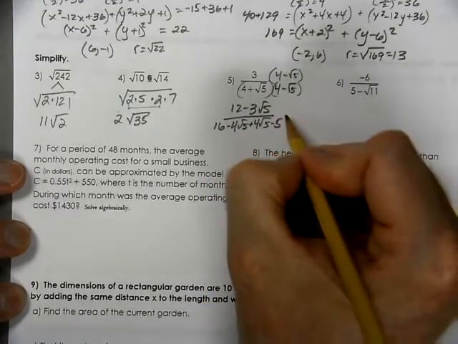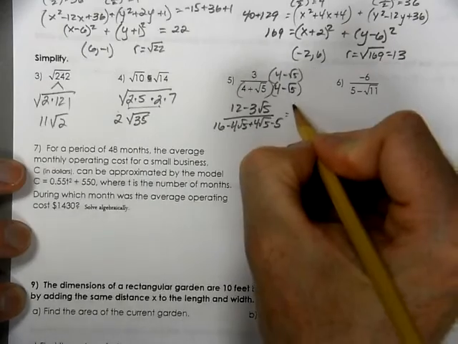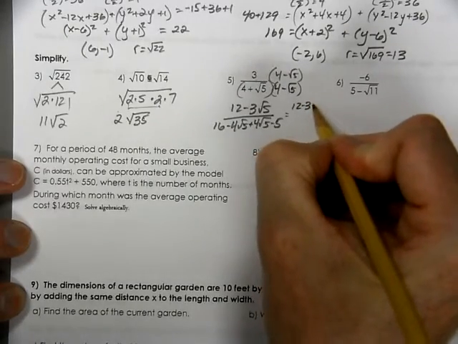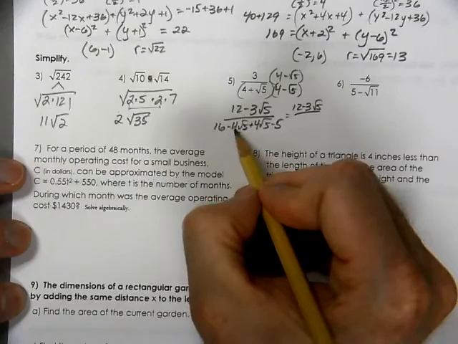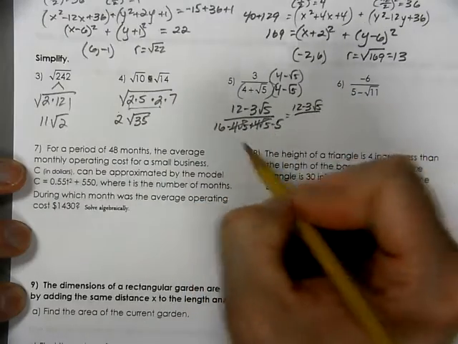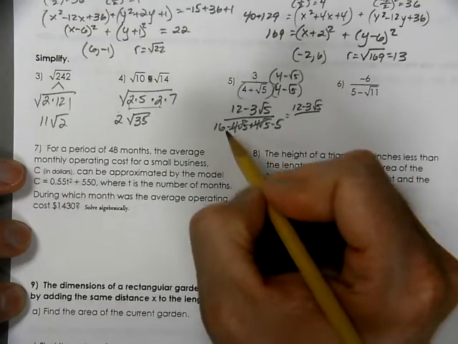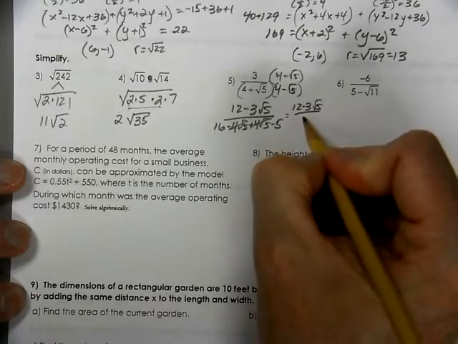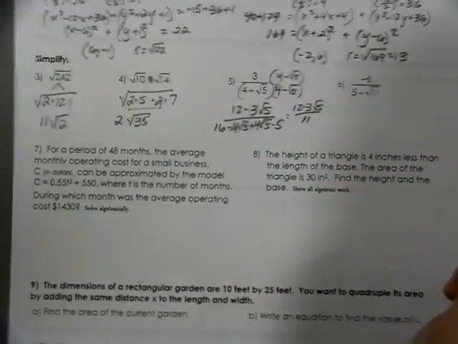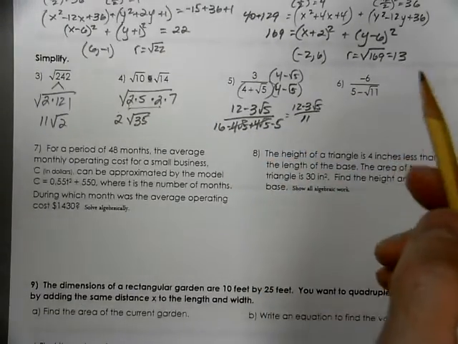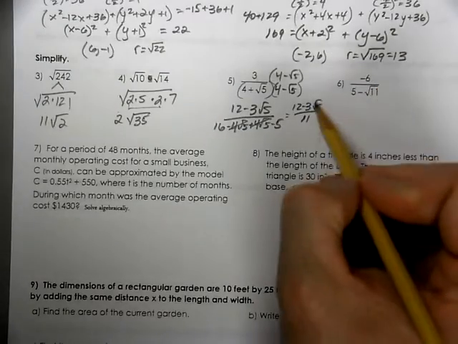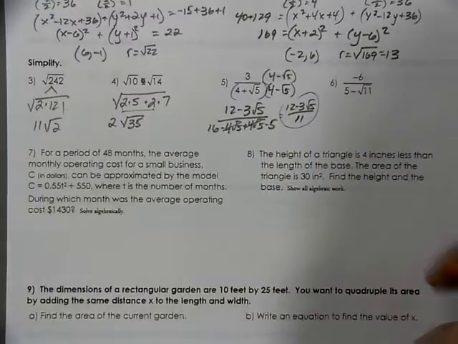So the top is still 12 minus 3 root 5. And the bottom, the 4 root 5s cross out because one's negative and one's positive. We get 11. We can write it as a single fraction because they're real numbers. This isn't imaginary. So we can write it as a single fraction.